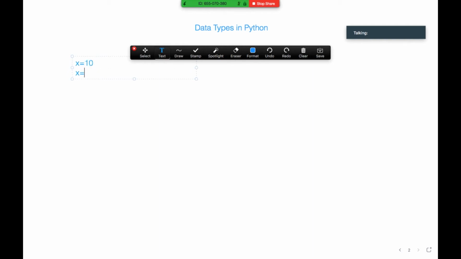x equal to, if you provide something in quotes, it is a text or string. So we are going to see what data types are supported in Python.